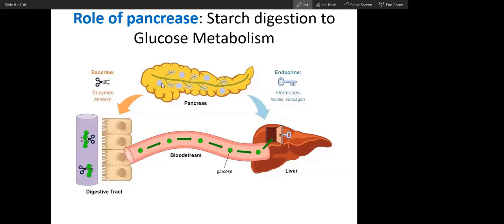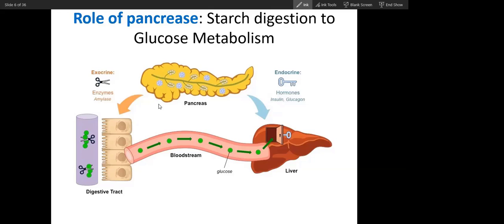That is why endocrine and exocrine are both related to food. Exocrine will digest food, and then endocrine will metabolize food. So you have understood this. This is the picture showing that.